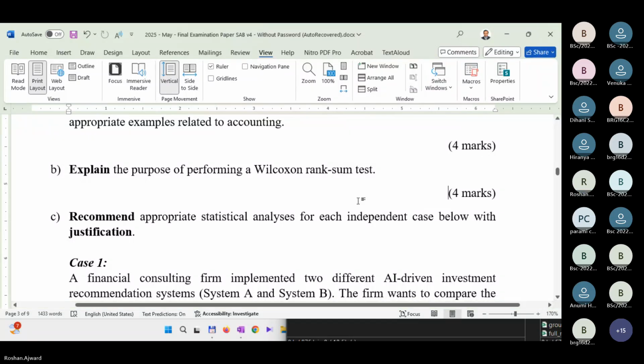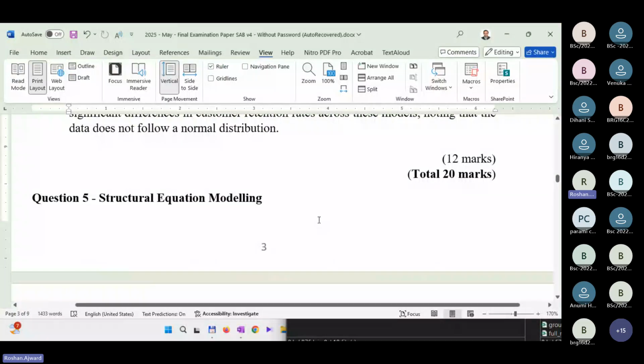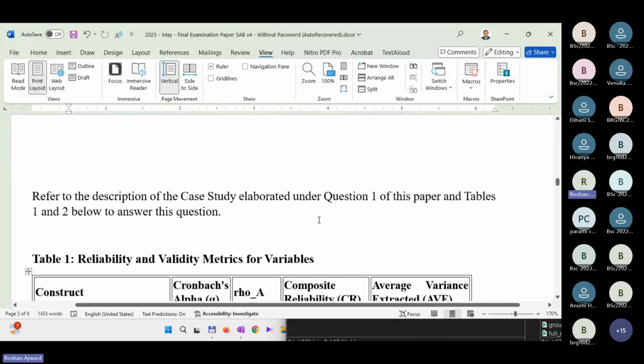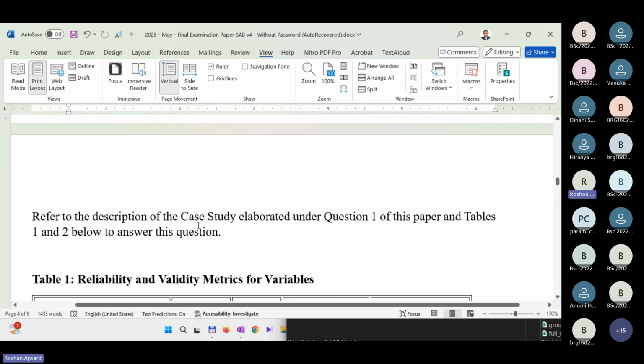Okay, so we'll now come to the final question. The final question is structural equation modeling with Smart PLS. It again gives reference to the case study which we elaborated in question number 1. Even for your exam this time, I'm going to refer to the same case study for this purpose as well.